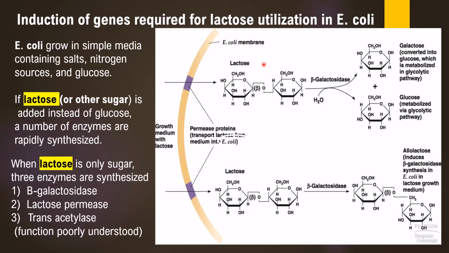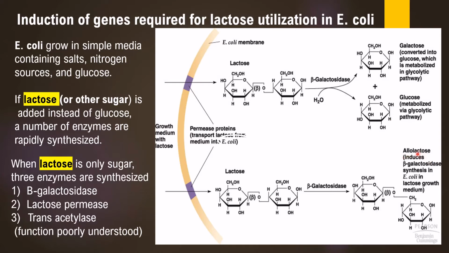This lactose, even though it appears to be an inducer of the lac operon system, resulting in production of beta-galactosidase and lac permease, the actual inducer is different. As soon as lactose enters into the bacterial cell, some of the beta-galactosidase converts a small amount of lactose into allolactose.